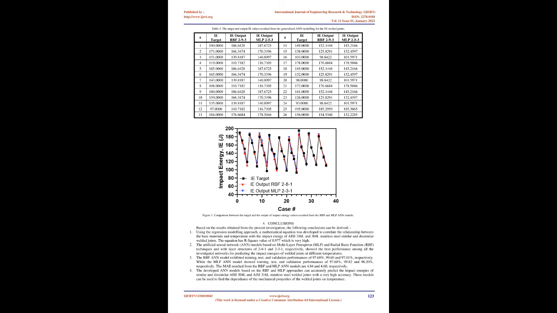Moreover, the MLP ANN model showed training, test, and validation performances of 97.68%, 99.82% and 96.2%, respectively. Table 4 lists a comparison between the actual, target, IE values of the welded joints and the output, predicted, IE values resulting from the generalized MLP and RBF models.